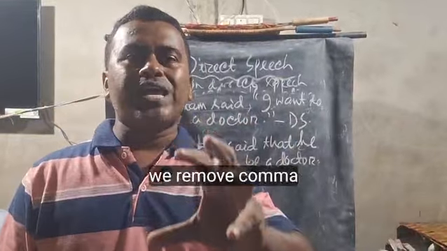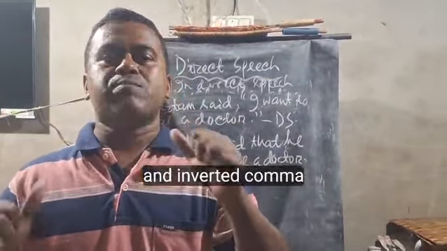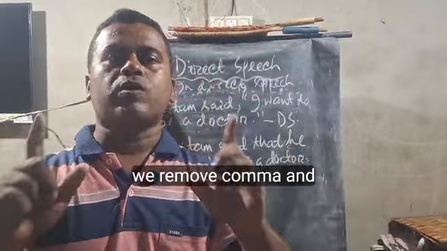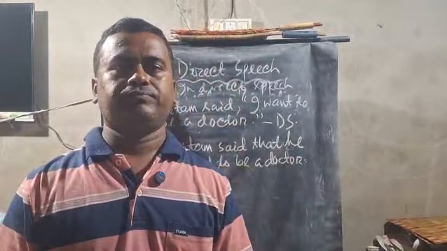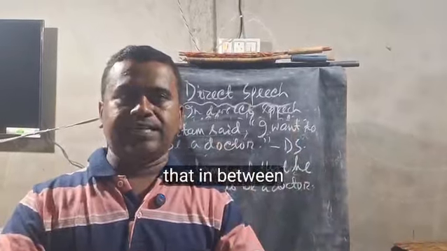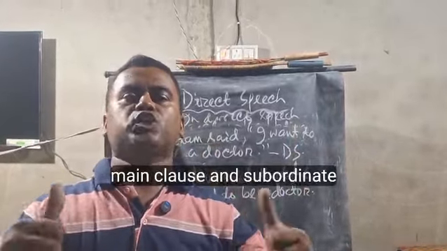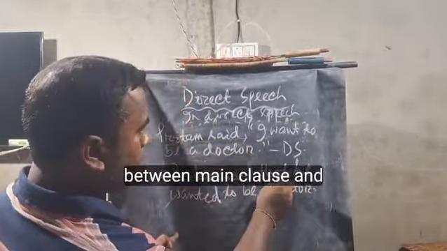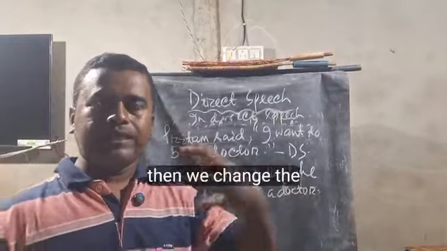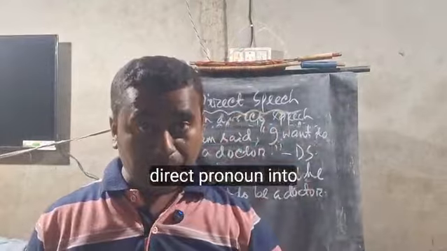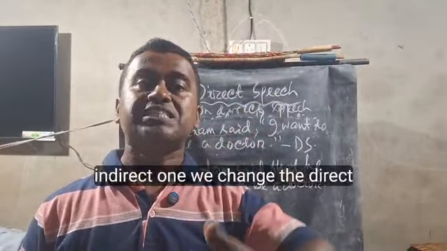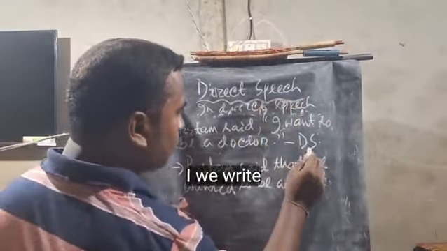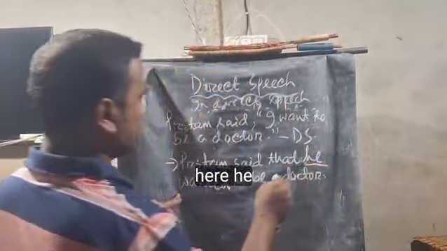First of all, we remove the comma and inverted commas from the direct speech. Then we put "that" in between the main clause and the subordinate clause. Then we change the direct pronoun into the indirect one. Now see, Pritam said I. Instead of I, we write he.